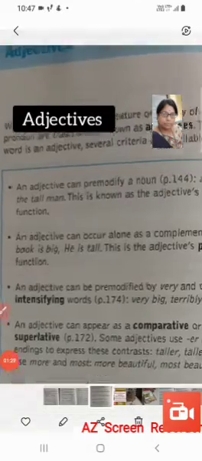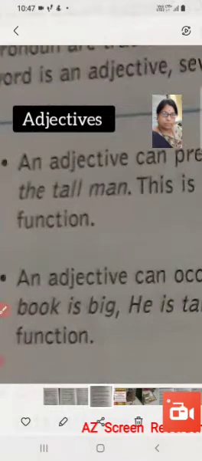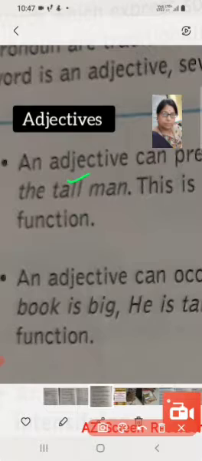In the second noun phrase here, the tall man, tall is the adjective that qualifies the noun man.